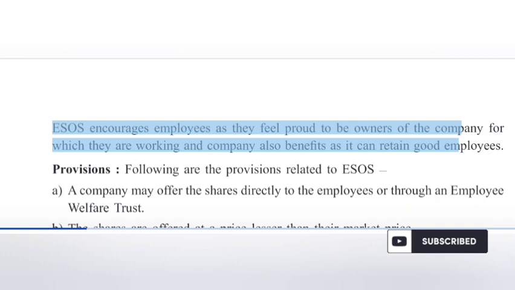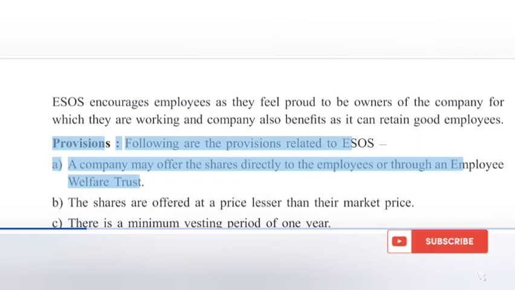ESOS encourages employees as they feel proud to be owners of the company for which they are working, and the company also benefits as it can retain good employees. Provisions. Following are the provisions related to ESOS.